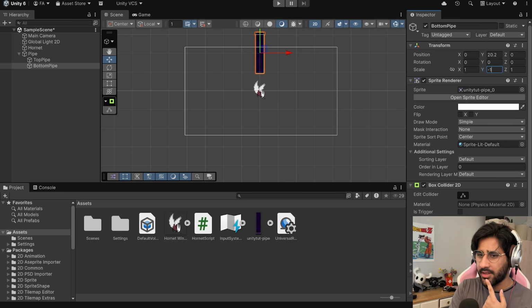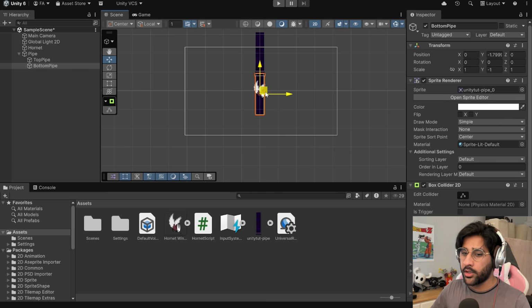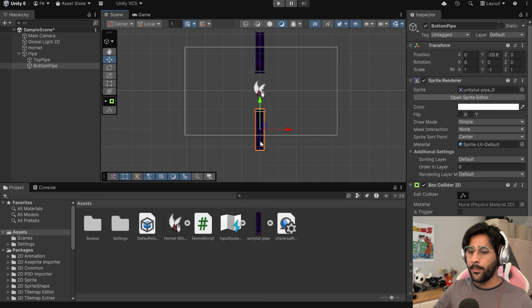That's kind of the same as Adobe Premiere, so I am used to that kind of stuff. And then we can move this one down below Hornet. Is there a way to keep it aligned or something while I drag and drop? Or if I hold control it makes a grid snapping thing. Okay, perfect. There we go. We have a top pipe and a bottom pipe, baby.